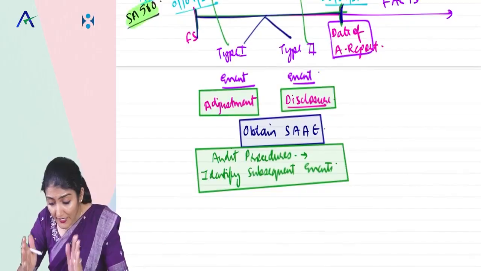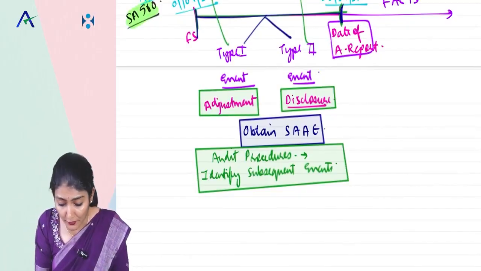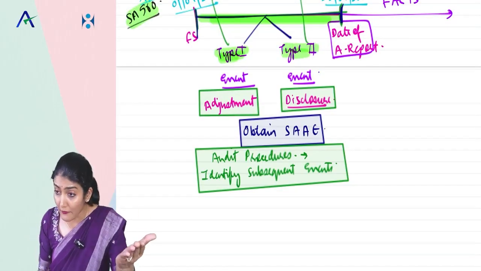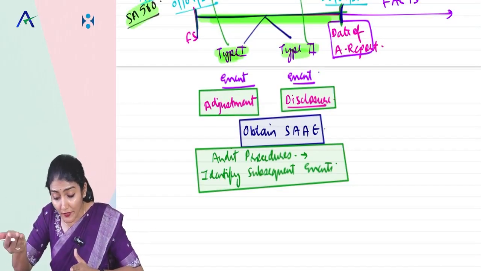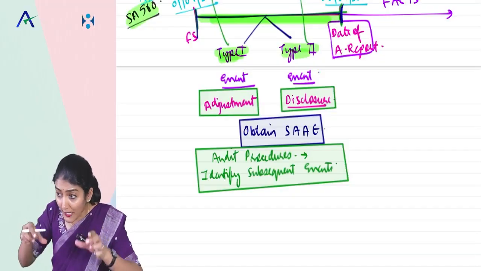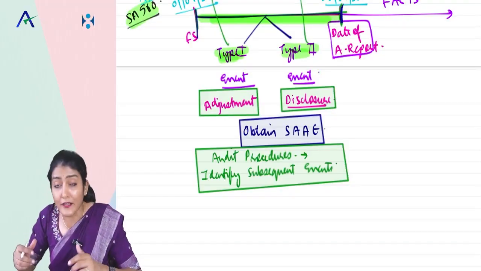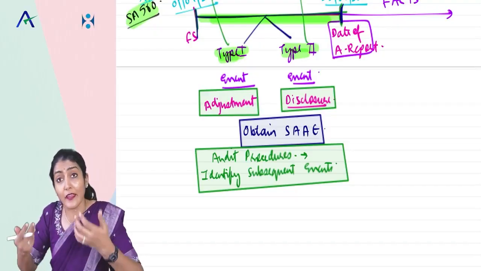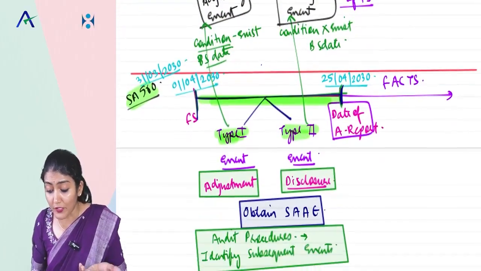Between the date of financial statements and the date of audit report, it could be a type 1 event or it could be a type 2 event. Type 1 event requires adjustment. Type 2 event requires disclosure. For this, auditor, you need to check whether the adjustment and disclosure has been done for type 1 and type 2 events. For that you need to obtain the SAAE, and for that you need to perform the audit procedures.